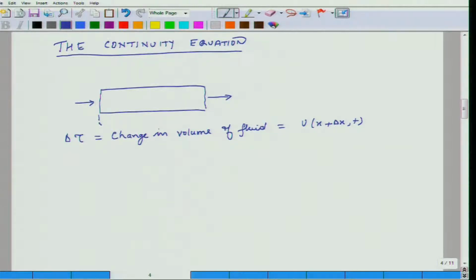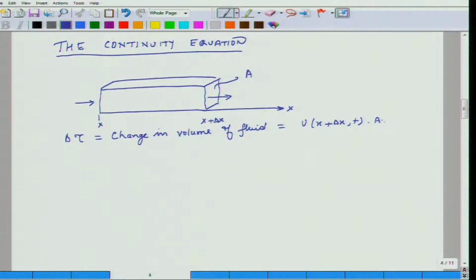So, if this is my x axis and this is position x, and this is x plus delta x, then u(x plus delta x, t) times area, let us say the cross section of this element is A.